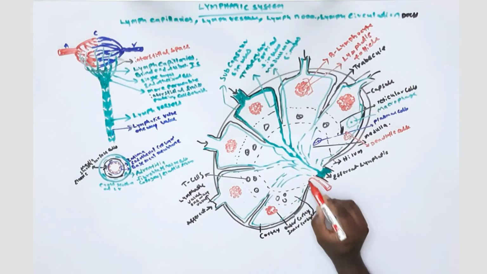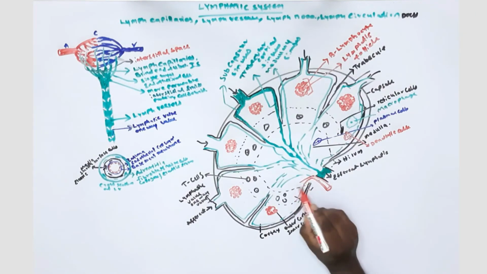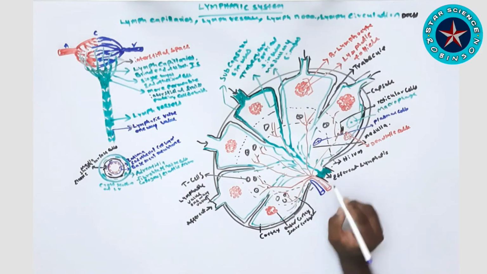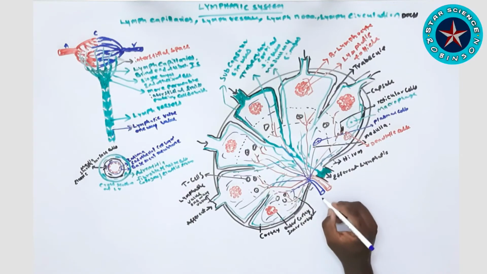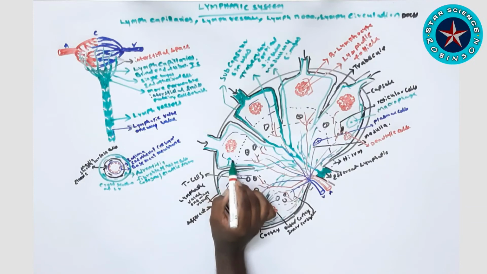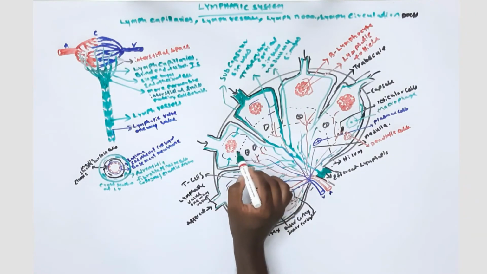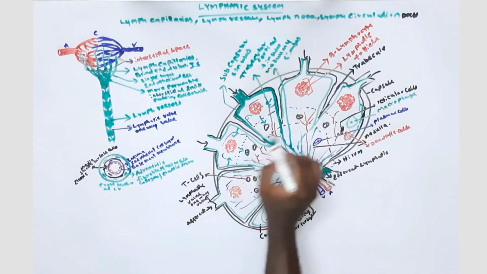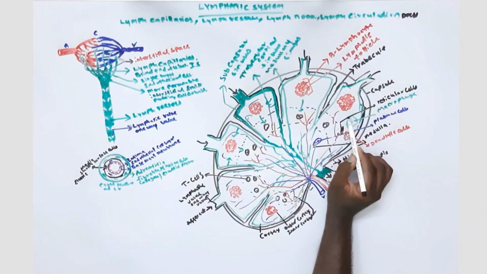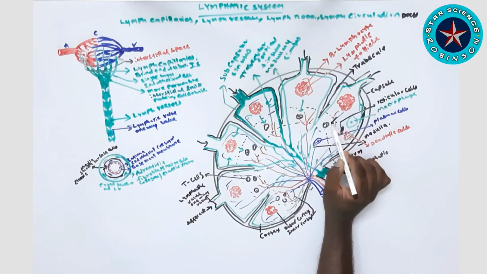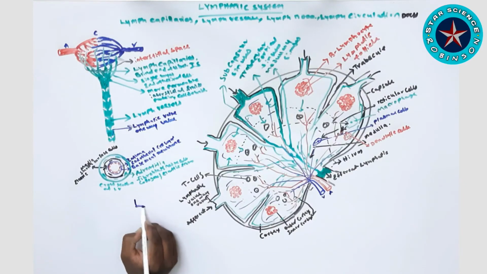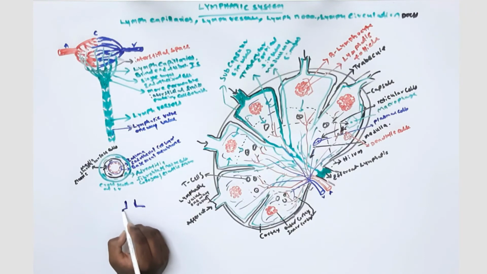Now I'm showing you the artery which enters into the hilum of the lymph node, where it will give blood supply to every partition of the lymph node. And I am showing you the vein which carries blood from the inner part of the lymph node to the outer through the hilum. When it passes from the outer cortex to the inner cortex, the B lymphocytes and T cells will be activated, and again T cells will activate B cells, and then plasma cells, dendritic cells and macrophages act, and phagocytosis will be done here. Then the lymph will flow into the efferent lymphatics.